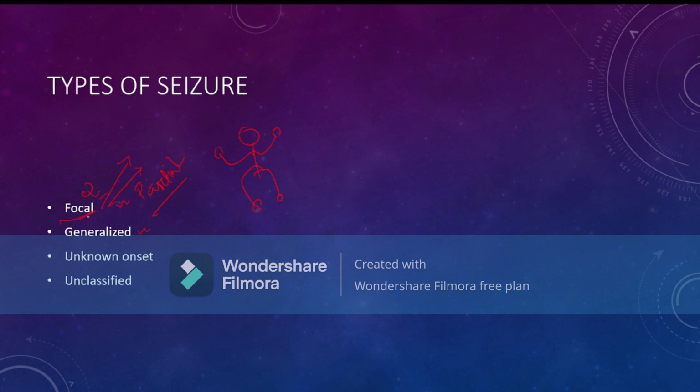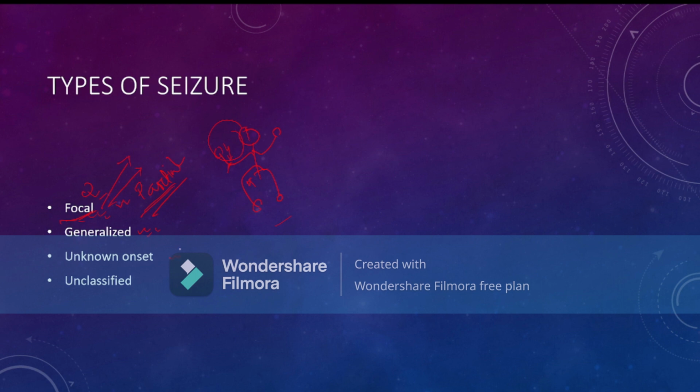What do you mean by focal seizure? Previously, focal seizure was also called partial seizure. Now the name is changed and it is called focal seizure. That means convulsion occurs in one part of the body, either on the head, or the hand, or the legs. So it is focal seizure. If the convulsion occurs in both hemispheres of the brain and throughout all the body, then it is called generalized seizure.